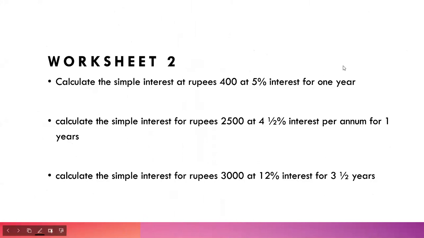Now, calculate the simple interest on rupees 400 at 5% for 1 year. There are 3 questions from worksheet 2. I have picked the best questions for you guys. So I will not be solving all the questions of worksheet 2 and worksheet 3 as well. I will be solving selected questions in which you might or might not face problems. The rest of the whole worksheet is homework for you guys. And if you face any problem, do ask me in my Telegram group.